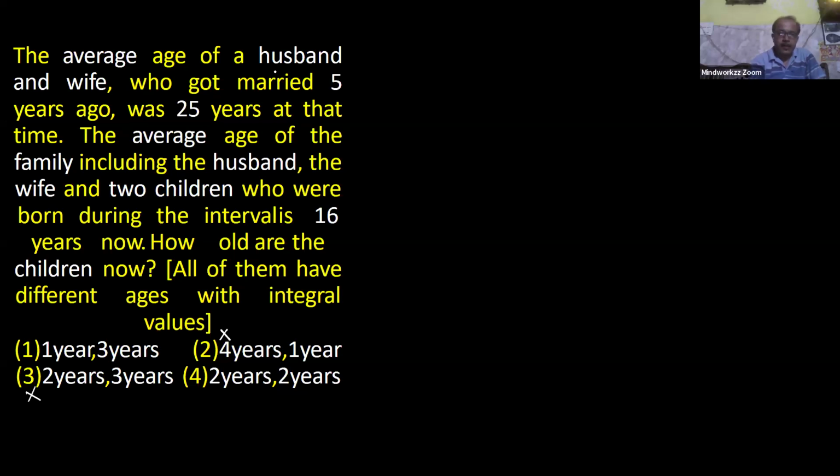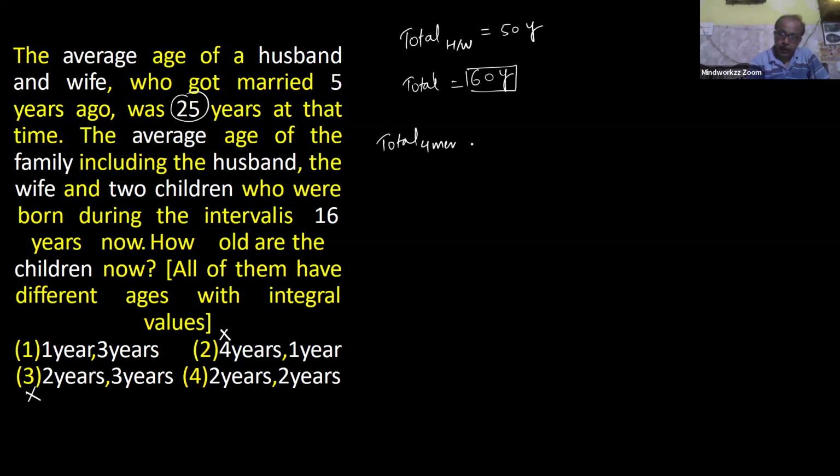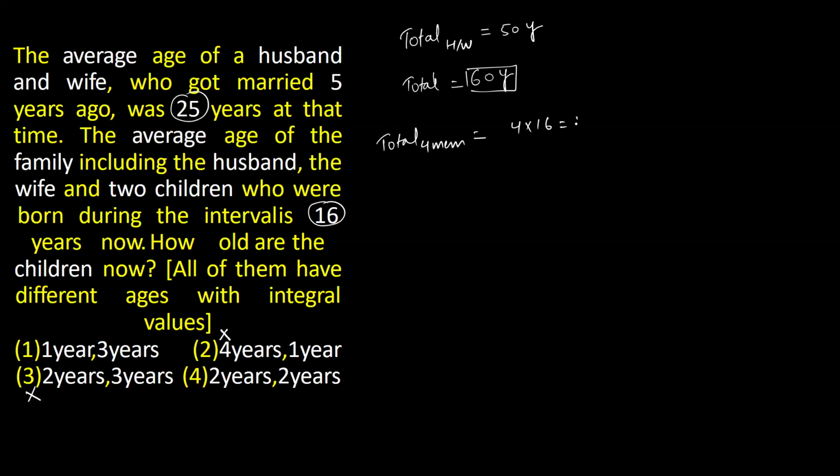See, the language says average age of husband and wife who got married 5 years ago was 25 years at that time. It means at the time of marriage, average of husband and wife is 25. It means total age of husband and wife at the time of marriage is 50 years. It means total present age of husband and wife is definitely 60 years. And at present, total for all four members is equal to what? Because average value is 16. So 4 into 16, it means 64 years.